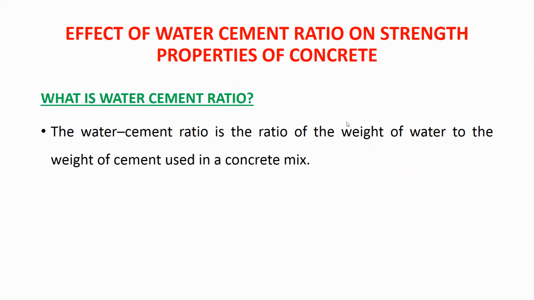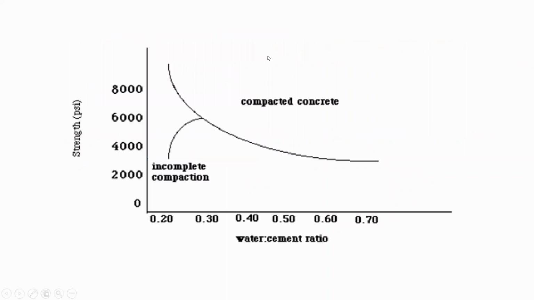If the water cement ratio changes, then what will happen to the strength of concrete? I will explain with the help of this graph. Here you can understand it better. With the help of the graph, it will be very easy to understand. You can see on the y-axis there is strength, and on the x-axis there is water cement ratio.